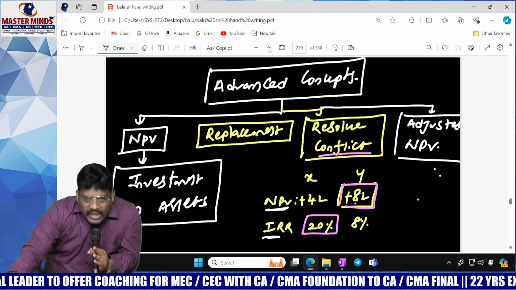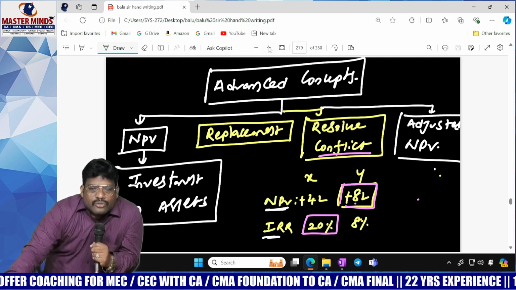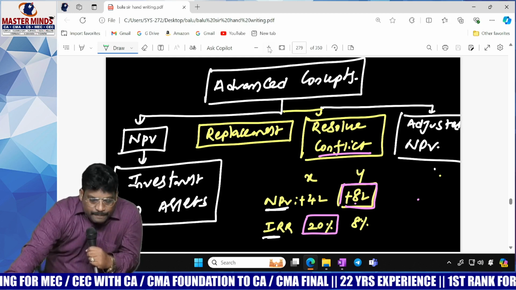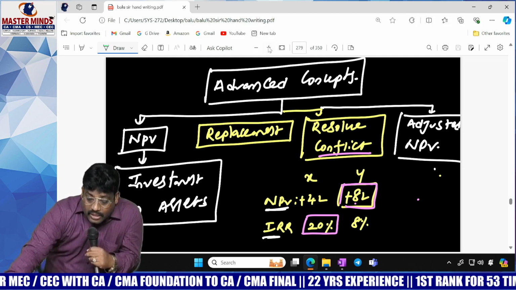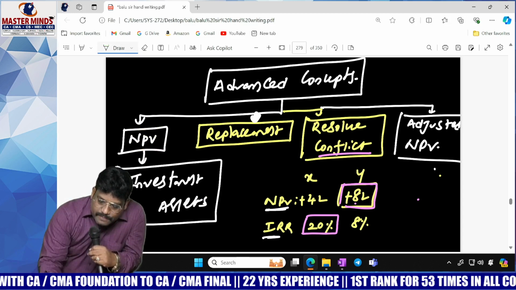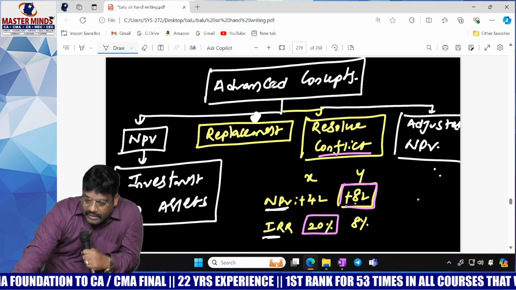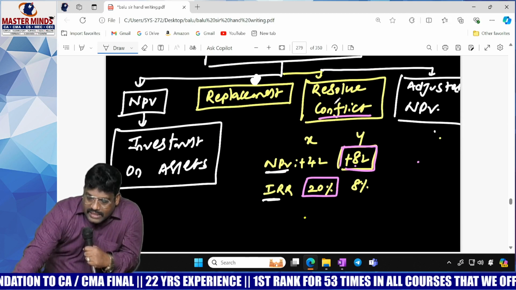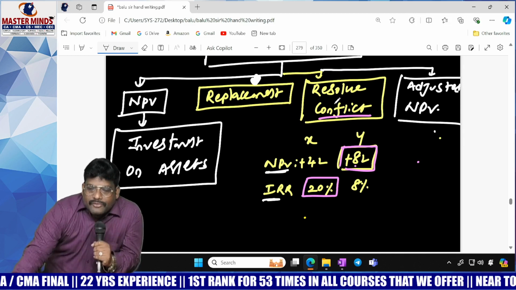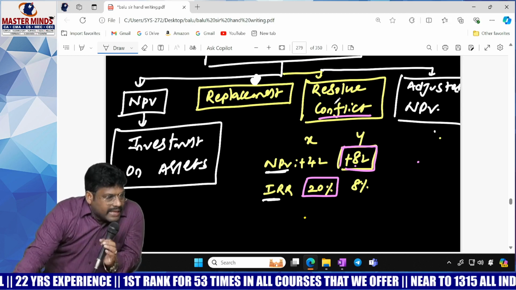Here, the routine way to evaluate any project is to calculate NPV. Of course, that topic also we are going to cover here. Another one is the replacement decision, which is part of investment, and resolving conflict between NPV and IRR. And we will study Adjusted NPV. These are the core concepts we study. But maximum NPV we already covered in capital budgeting.